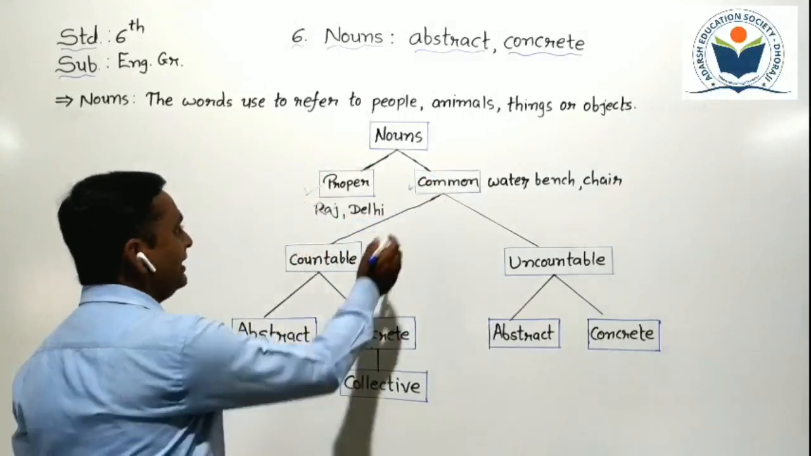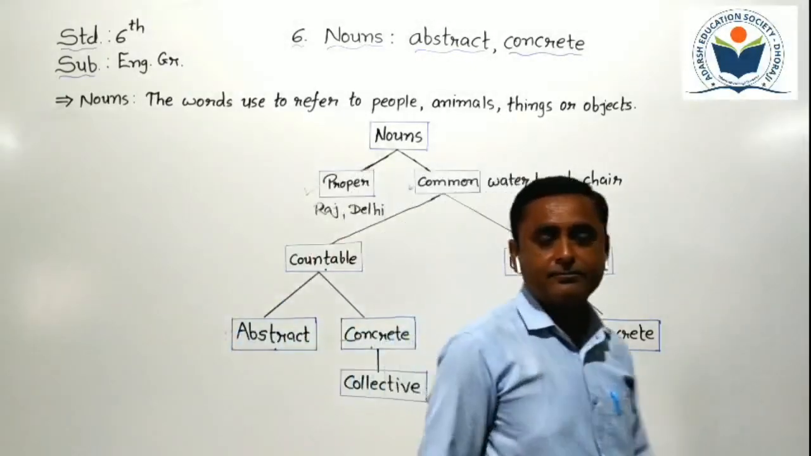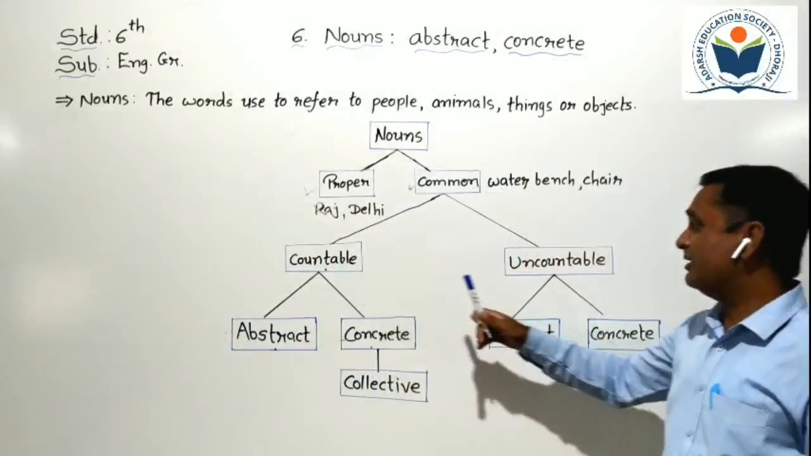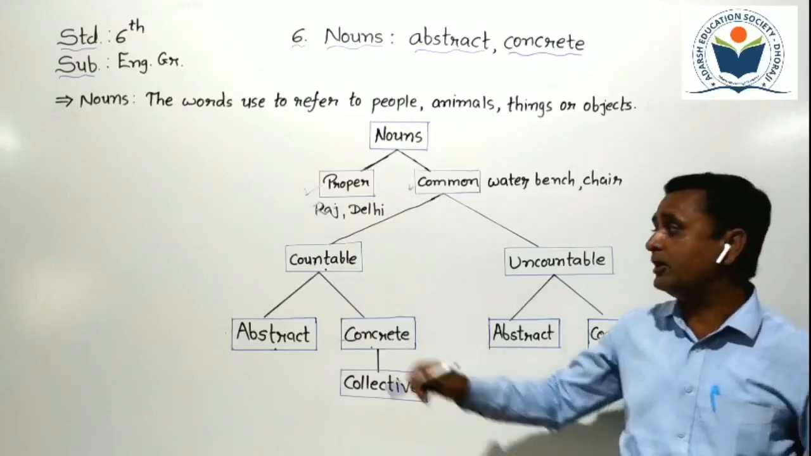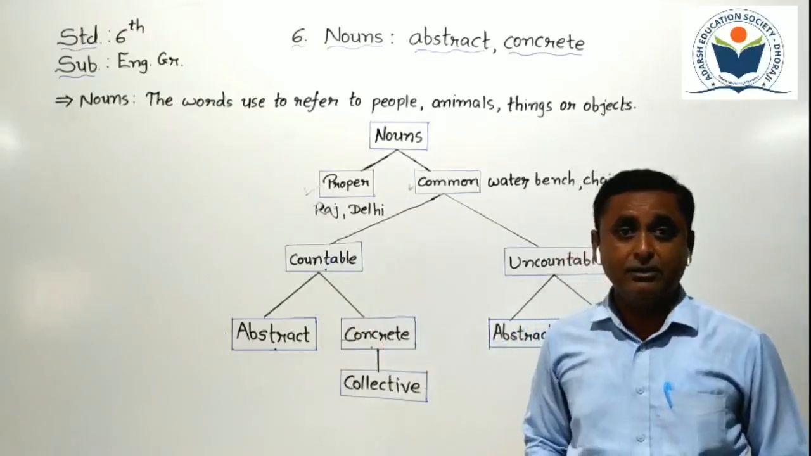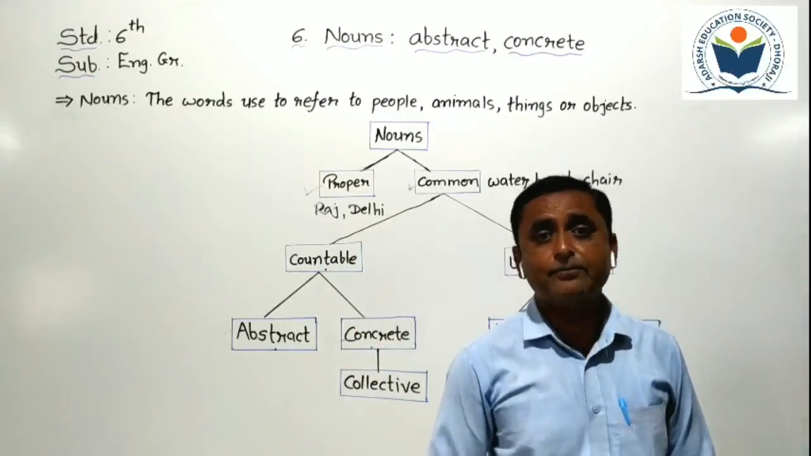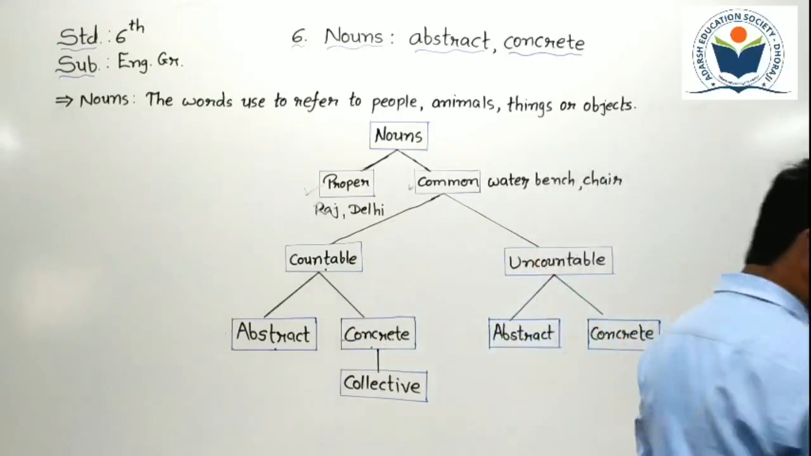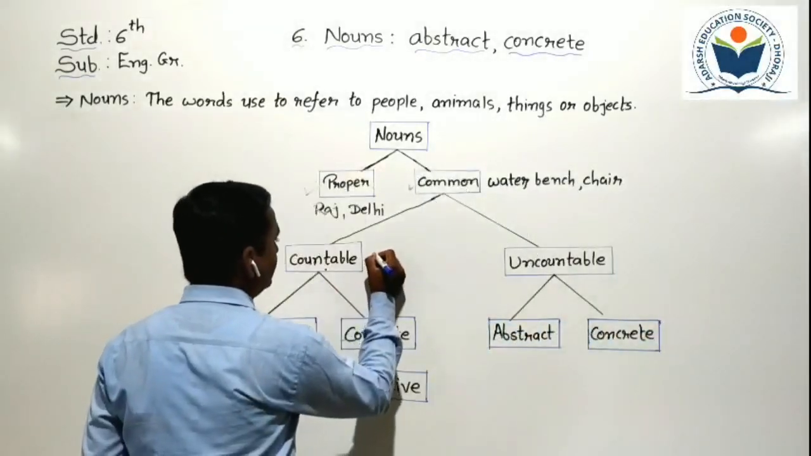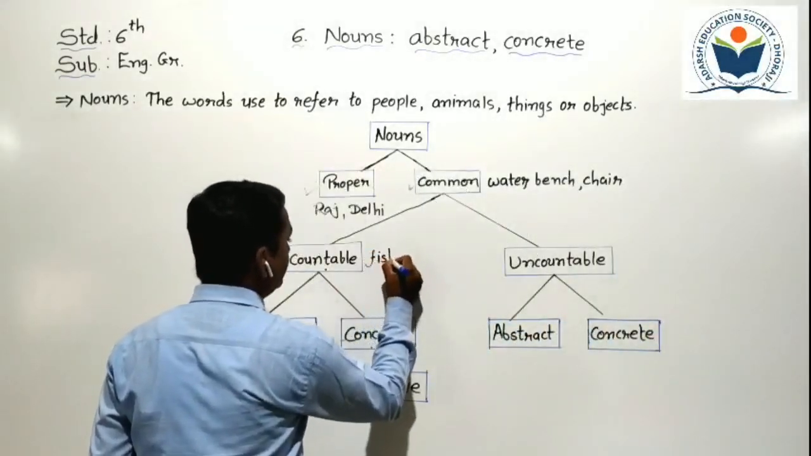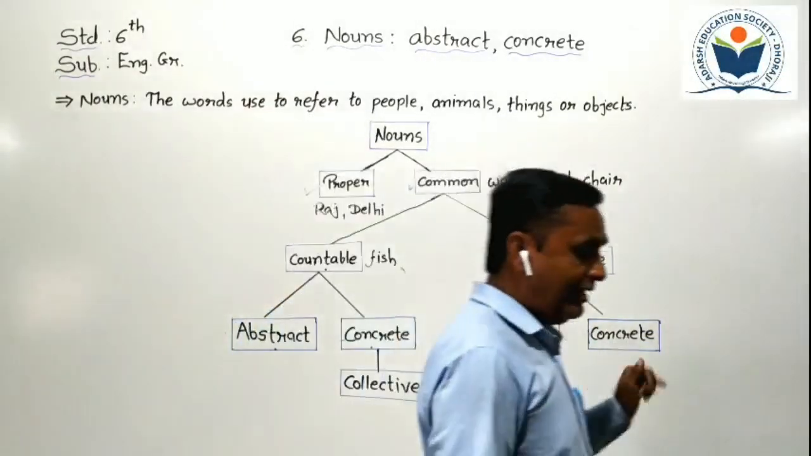Common nouns have two types, countable noun and uncountable noun. See here, countable nouns, we can say, are things which we can count. Nouns that we cannot count are known as uncountable nouns. So now countable nouns we have to write here. For example, fish, we can count it.